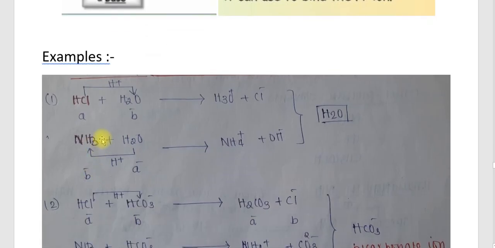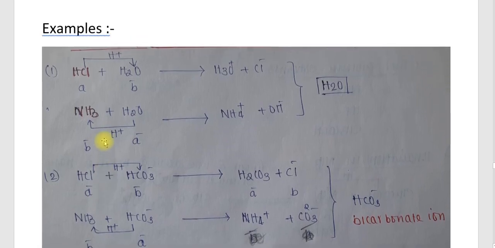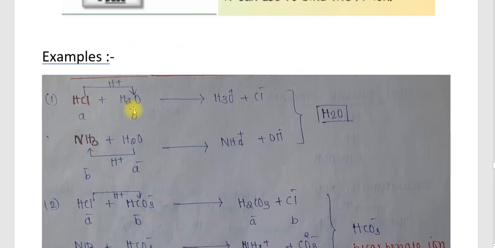Some examples are given here. The common example is HCl plus water gives H3O plus plus Cl minus. Here HCl is an acid, so it donates a proton to the H2O. Therefore it changes into H3O plus and Cl minus. Since HCl is an acid, Cl minus is a conjugate base. Here H2O is a base, therefore H3O plus is a conjugate acid.